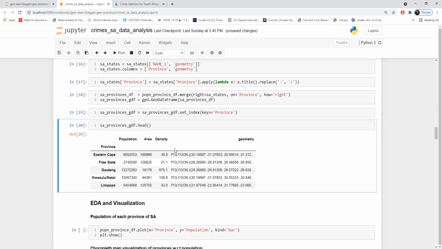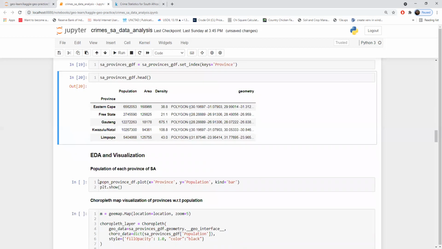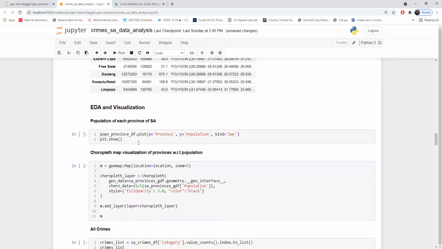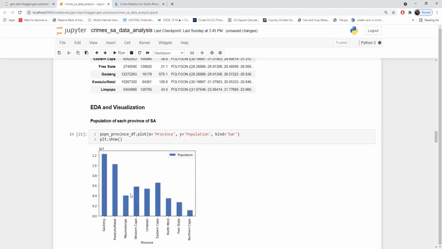GeoPandas gives you a nice plot, but we'll try to do it with GMap. Okay. First thing, we'll just do some data visualization to get some sense of what the data is all about. So I'm just taking the province data and plotting it with population. You can see how the population is ranging in different states.